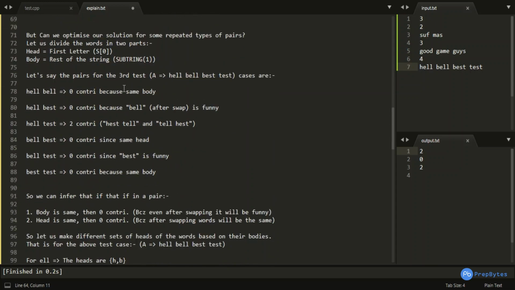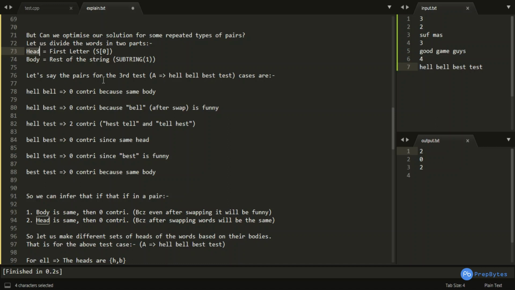So as I said, can we optimize our solution for some repeated types of pairs? Yes, we can do that. Let us now divide our words into two parts. One is the head part, which is nothing but the first letter, S of 0, if S is the string, and another is the body part. Body is nothing but the rest of the string, which can be found by substring 1. Basically substring 1 is removing the first letter of the string, and the rest of the string is what remains. So this is my body and this is my head.